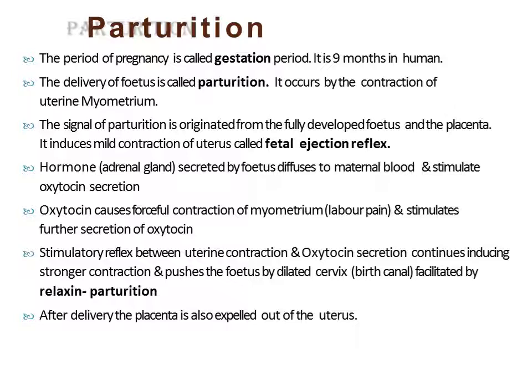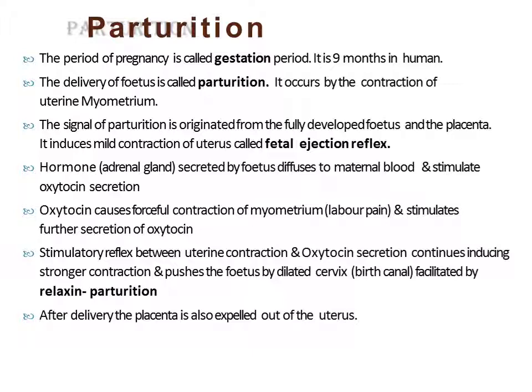A fully distended uterus with a completely developed fetus initiates the secretion of certain hormones. This parturition is completely under the control of hormones. The ovary at this period secretes a hormone called relaxin. This relaxin hormone facilitates the parturition by softening of the connective tissue in the pubic region. Okay. Now mild contractions are induced which are called fetal ejection reflexes, because the fetus wants to come out. So that is called fetal ejection reflexes.